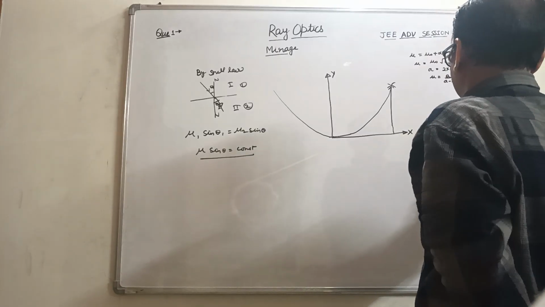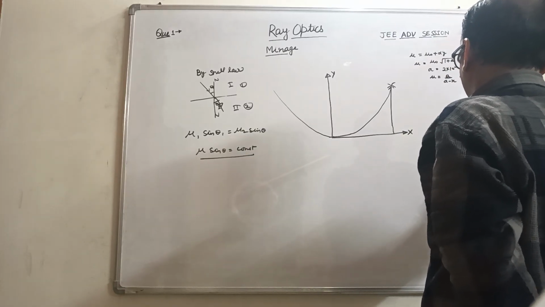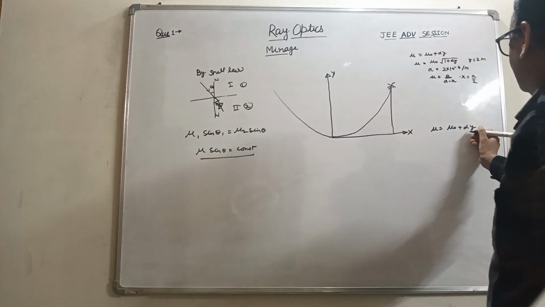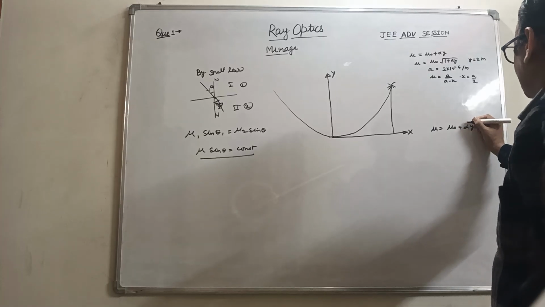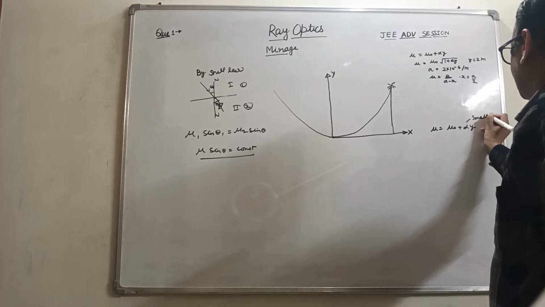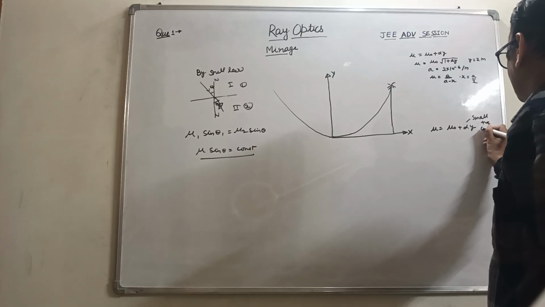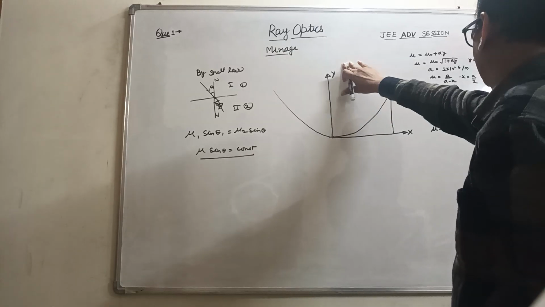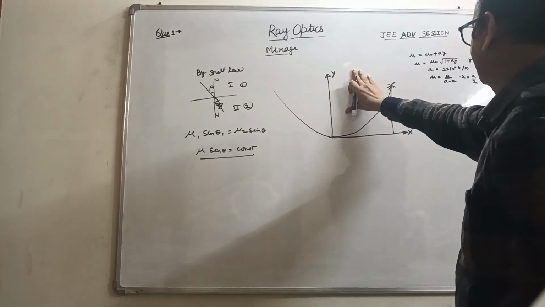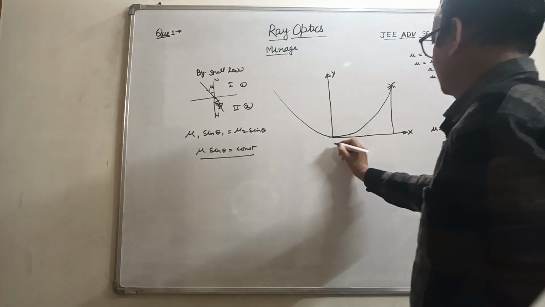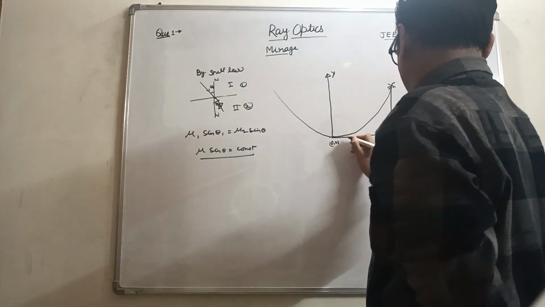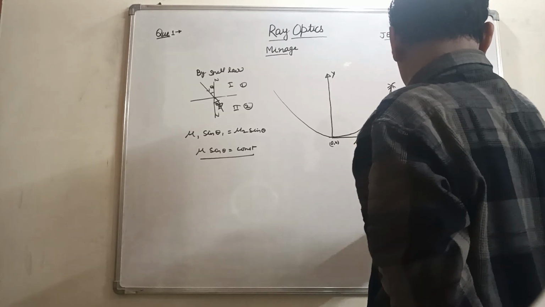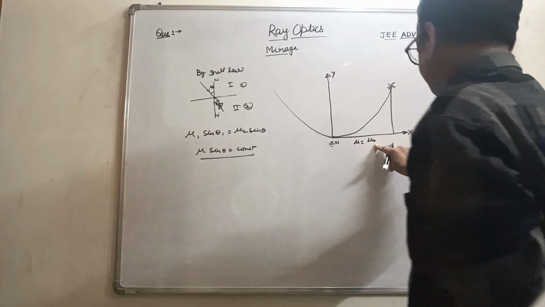So we can write mu is equal to mu naught plus alpha y. Alpha is a positive constant, and it is very small. On moving from here to here, the refractive index gradually increases, and this is the center. At this stage, y is equal to 0, so mu would be mu naught.